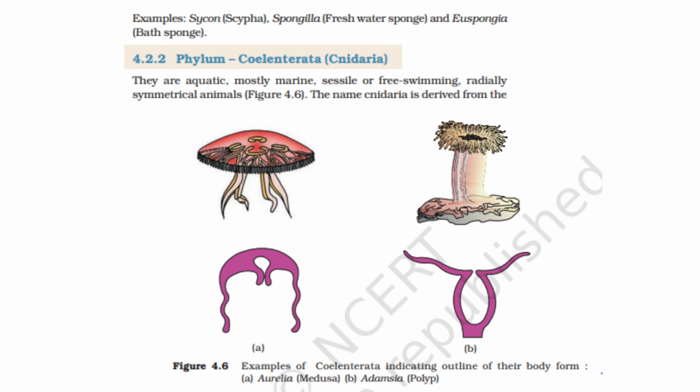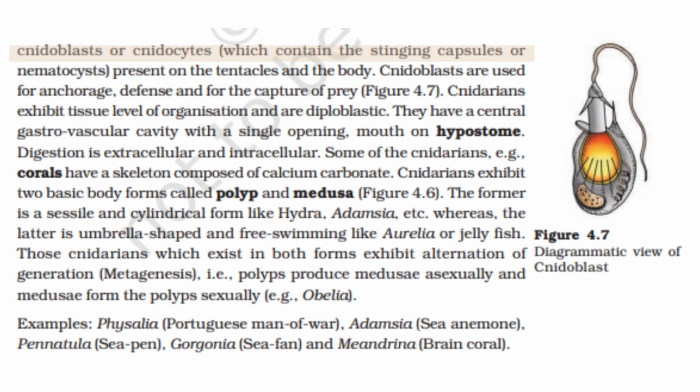Phylum Coelenterata, Cnidaria. They are aquatic, mostly marine, sessile or free-swimming, radially symmetrical animals. Figure 4.6. The name Cnidaria is derived from the cnidoblasts or cnidocytes, which contain the stinging capsules or nematocysts present on the tentacles and the body. Cnidoblasts are used for anchorage, defense, and for the capture of prey. Figure 4.7.